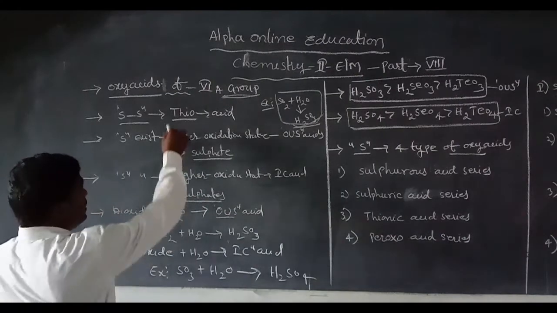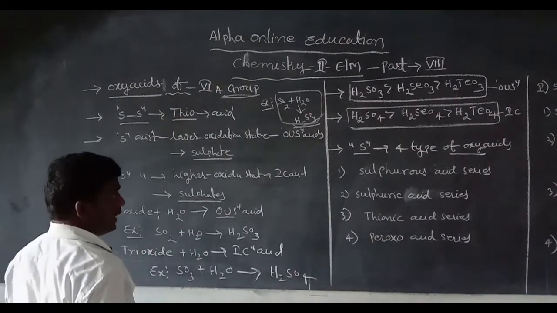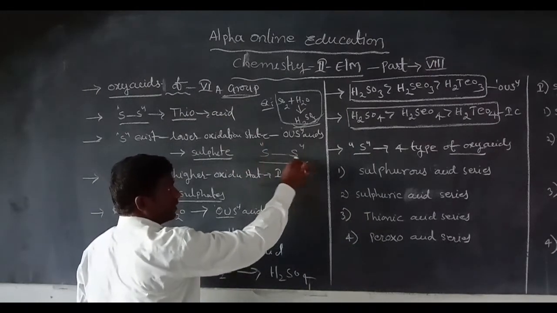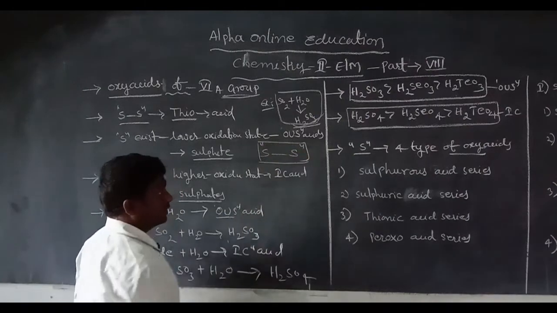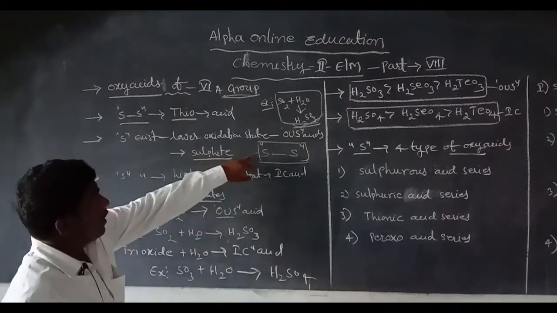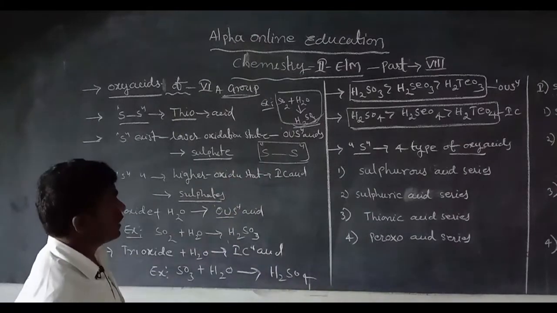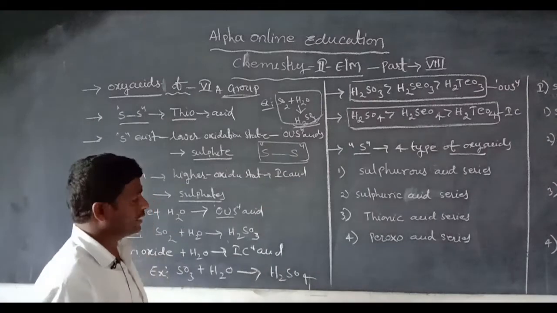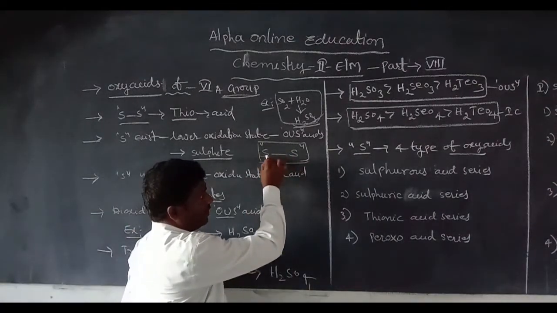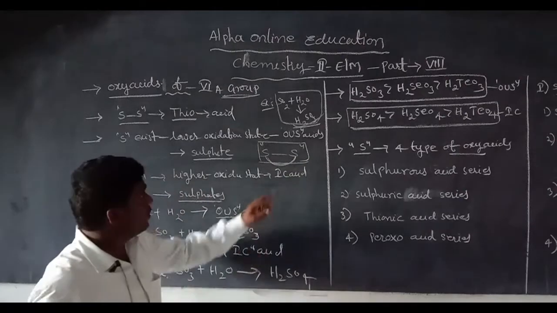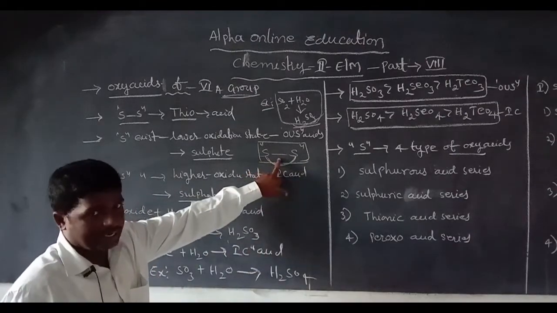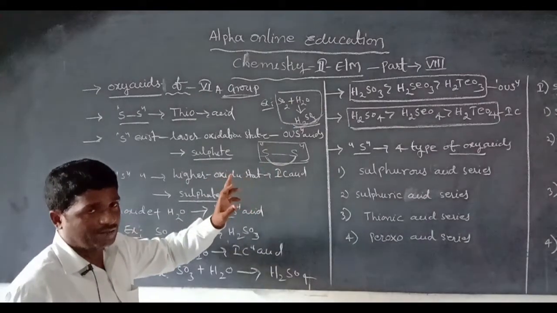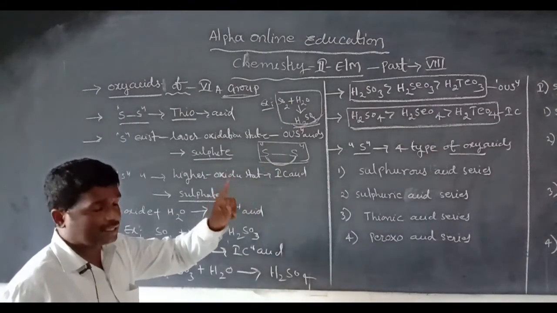Next, in sulfur oxyacids there exists a sulfur-sulfur bond, sulfur bonded to sulfur. This series is also called the thioacid series, because of sulfur linkage with another sulfur atom.